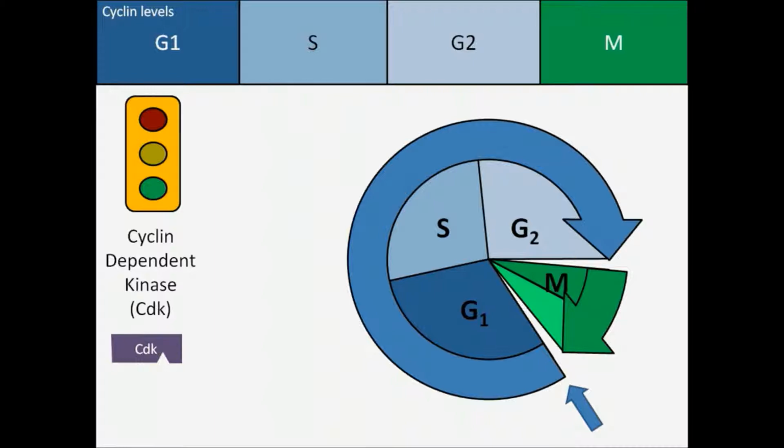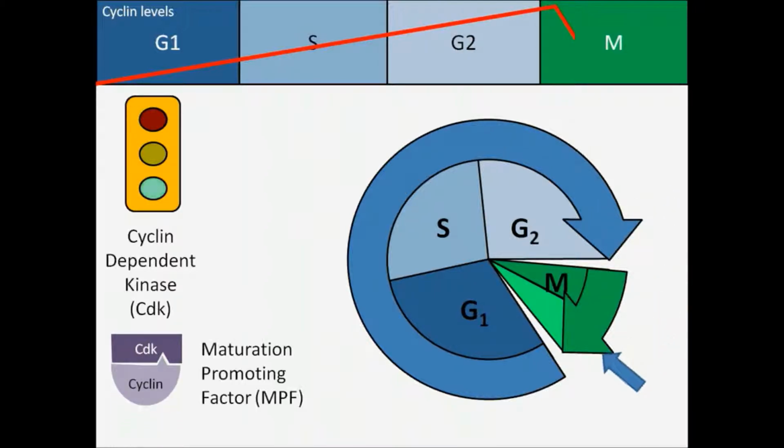Some cyclin levels rise throughout the course of interphase and peak during early M phase. The cyclin CDK complex that specifically advances the cell from G2 into M phase is called maturation promoting factor, or MPF. Once cyclin and its partner CDK are bound, MPF causes M phase to begin by promoting changes such as nuclear envelope disintegration. However, later in M phase, the CDK cyclin complex shuts itself down by triggering the degradation of cyclin proteins.